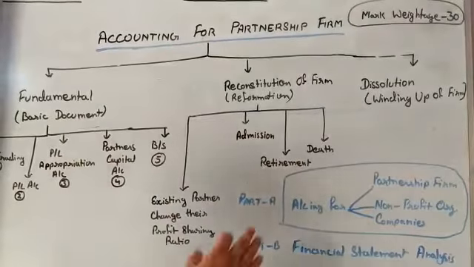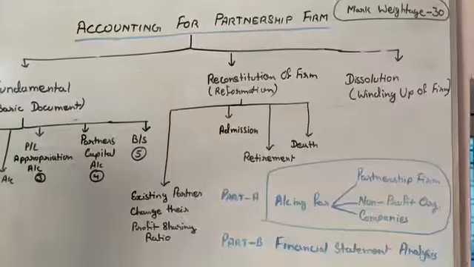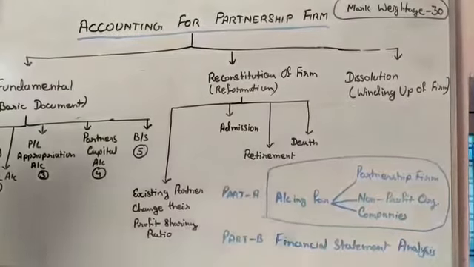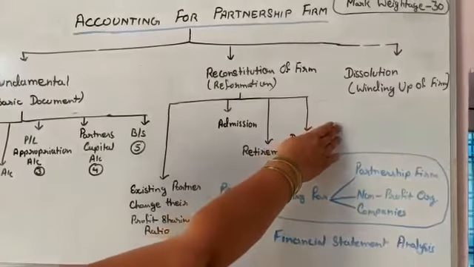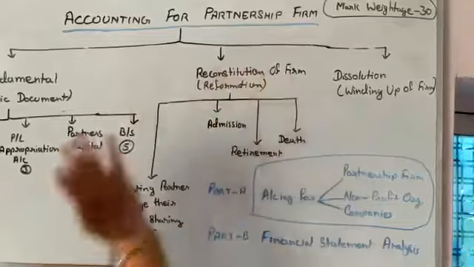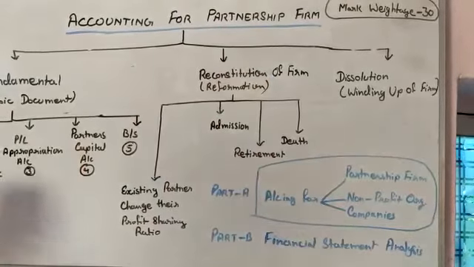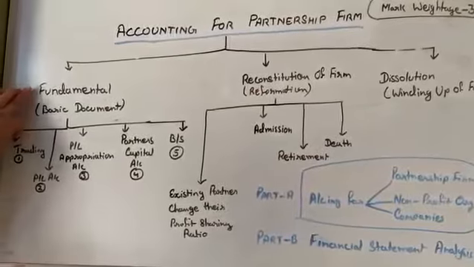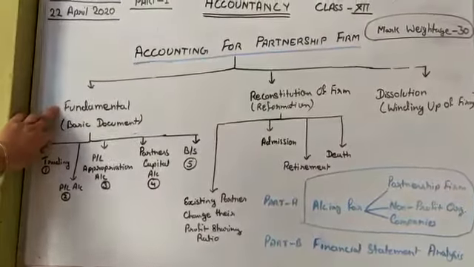The third category is dissolution. Dissolution means winding up. At the time of winding up, how firms settle their accounts, that we study under this category. So let's start with the first chapter, that is accounting for partnership firm fundamentals.